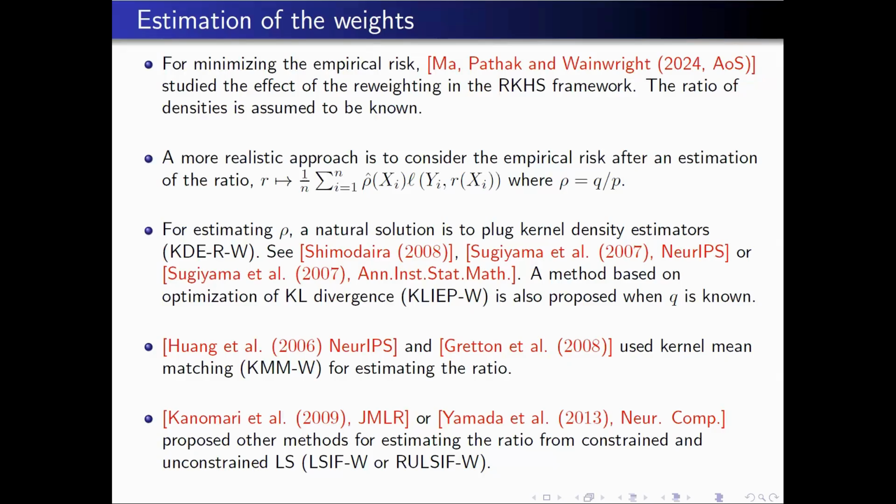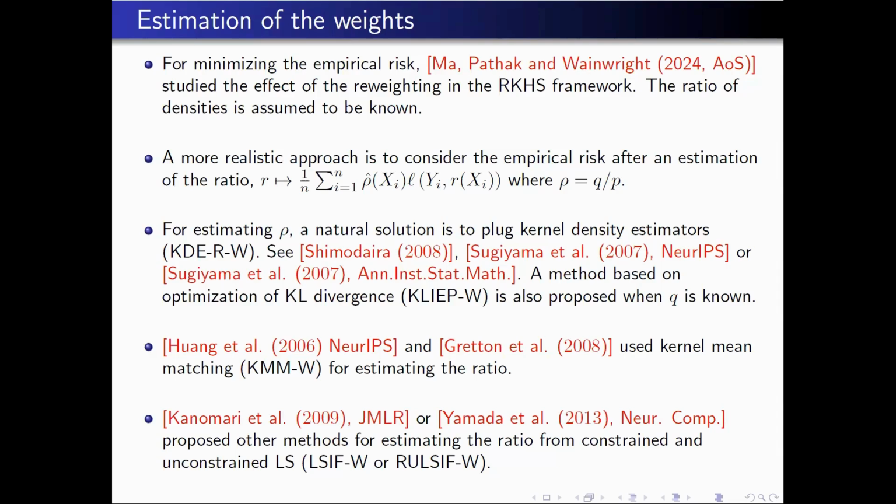You have a very interesting paper by Ma, Pathak, and Wainwright. Here in the RKHS framework, they show something interesting without estimating the weight. They show that if there is too much distortion between the true probability densities, sometimes you have to consider the reweighting. If the distortion is not so important, you can keep the initial estimation in the non-parametric case. So sometimes you have to reweight, sometimes not, and this depends on some property of the ratio, in particular integrability properties. Here I won't discuss this kind of RKHS framework.